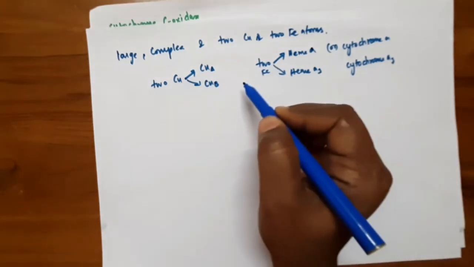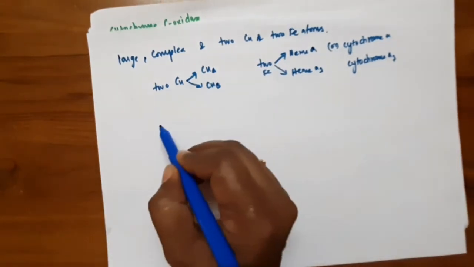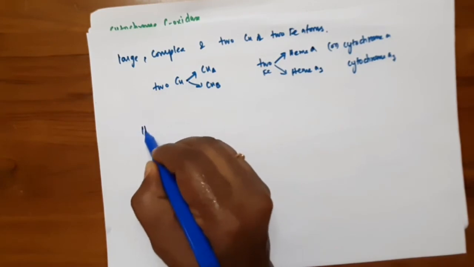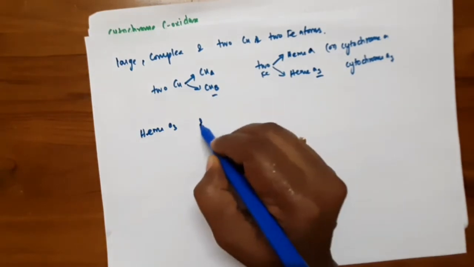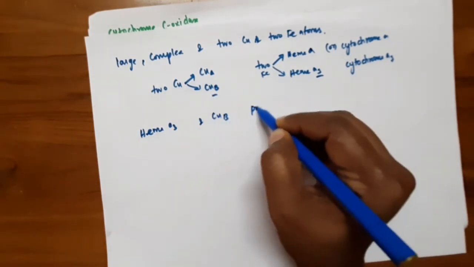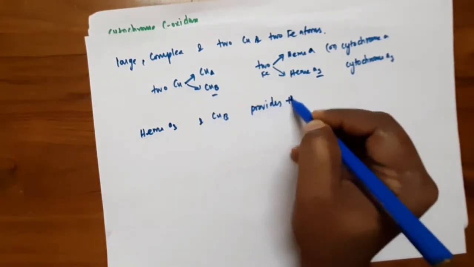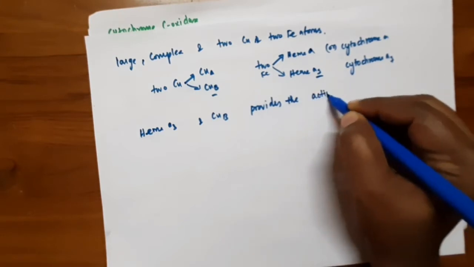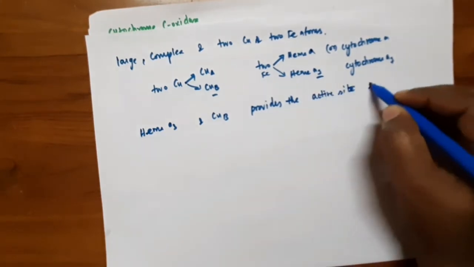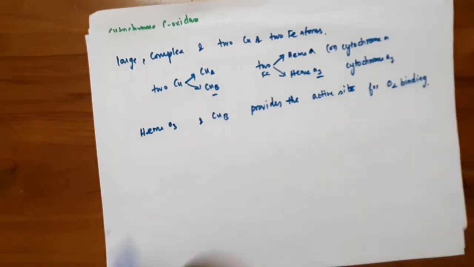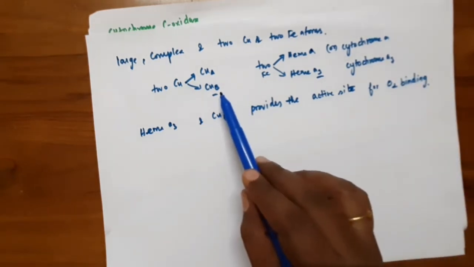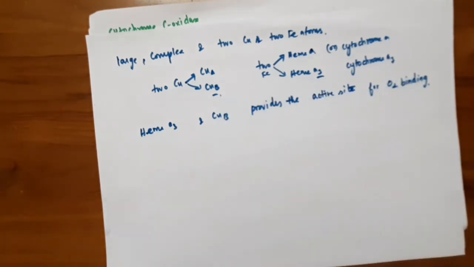Here the heme A3 and copper B provide the active site for oxygen binding. So the oxygen is bound at the copper B and cytochrome A3 site, where it is reduced to water.